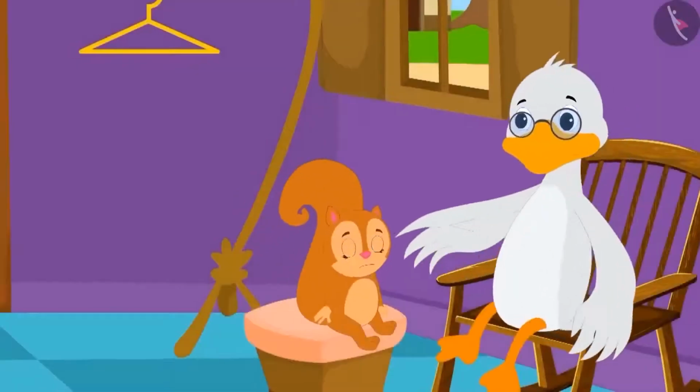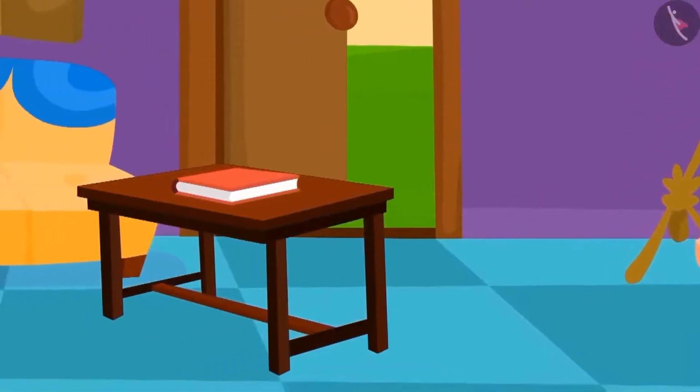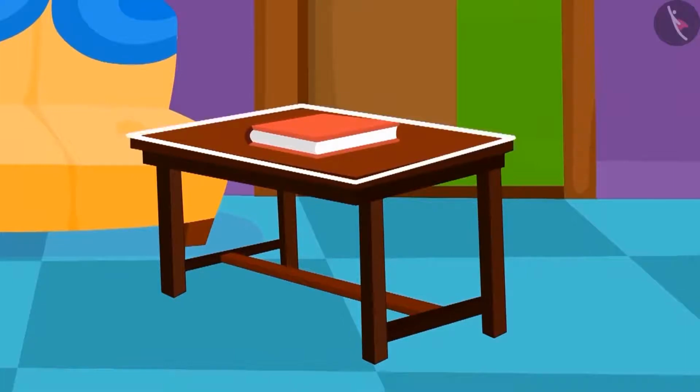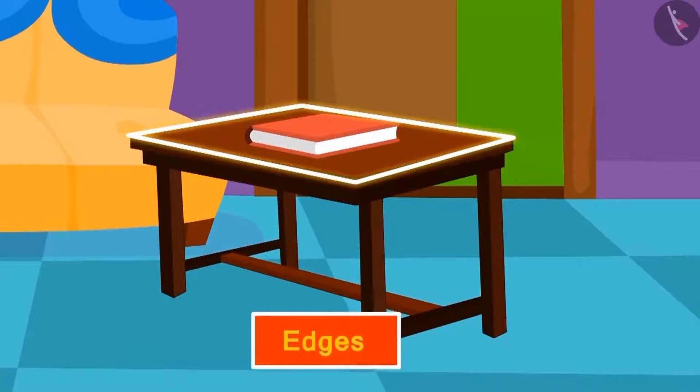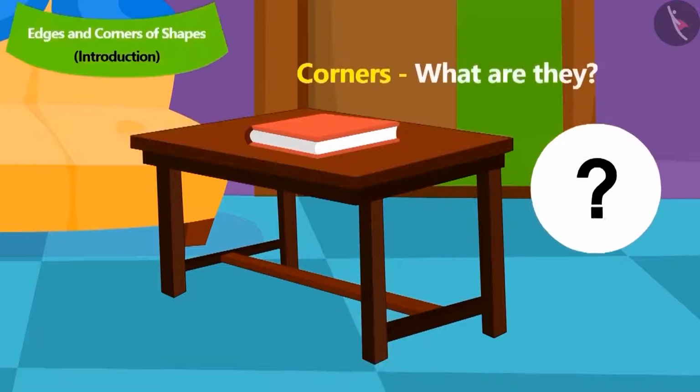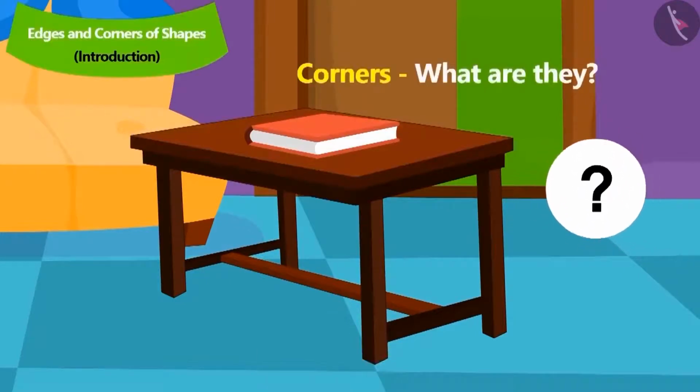Uncle showed the table at his place. See that outside the surface of this table, 4 lines are forming the boundary of the table. We call them edges. And do you know what is meant by corners?